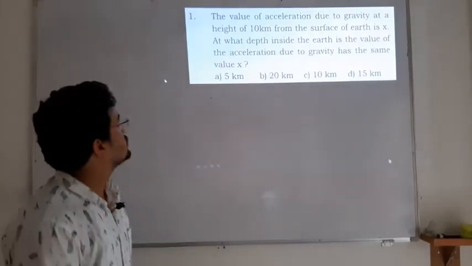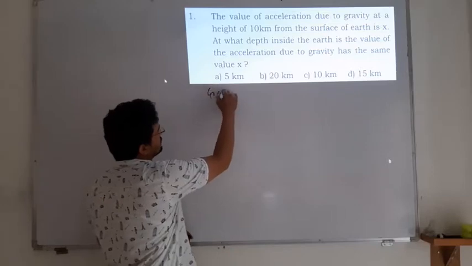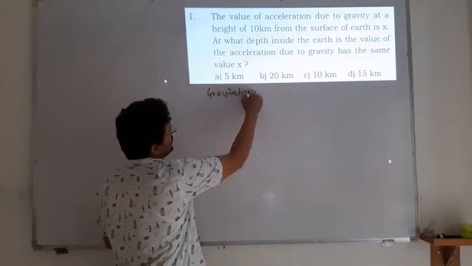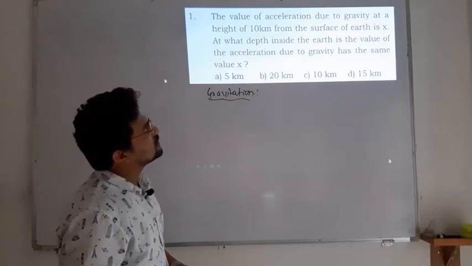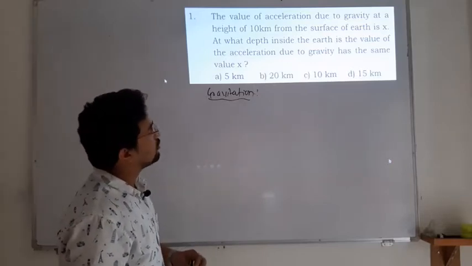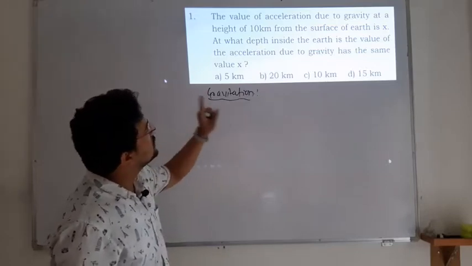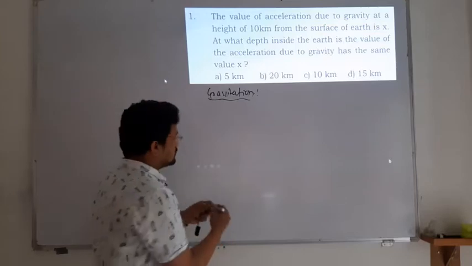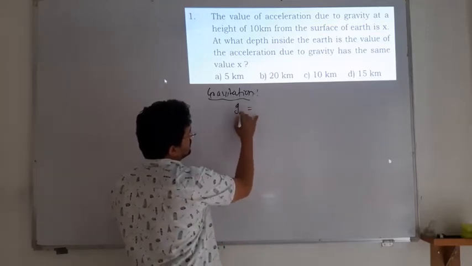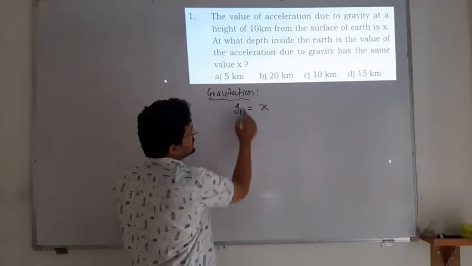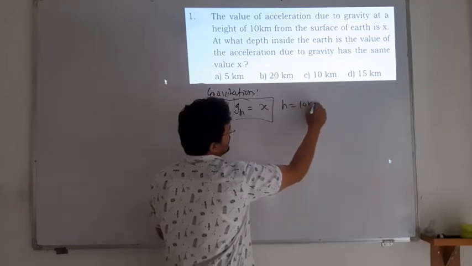The first question is from the topic gravitation. The value of the acceleration due to gravity. Read the question and frame your equations accordingly. The value of the acceleration due to gravity at a height of 10 kilometer, that is gh, is given, where h is equal to 10 kilometer.